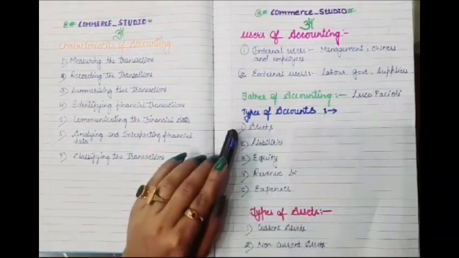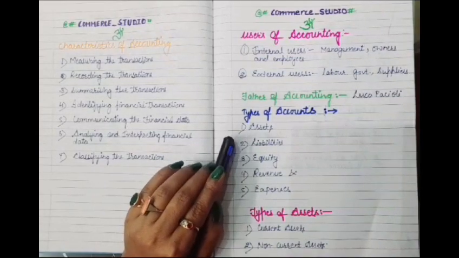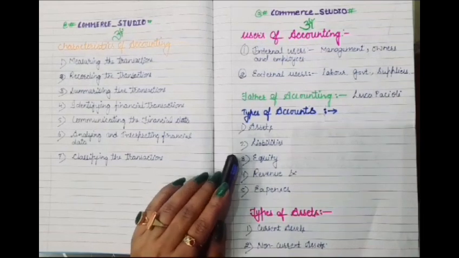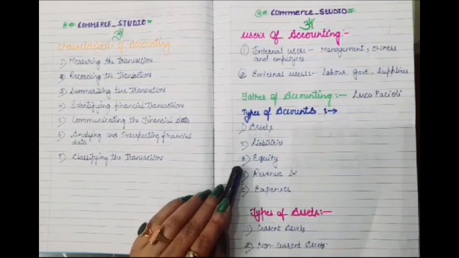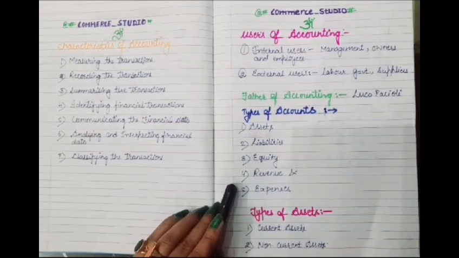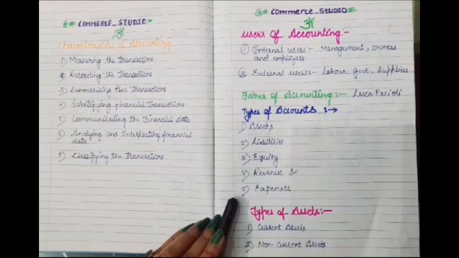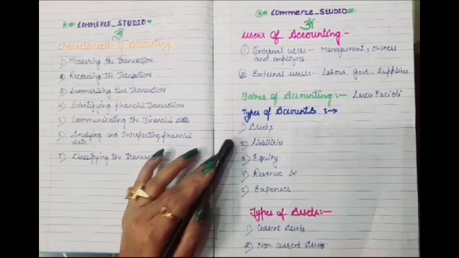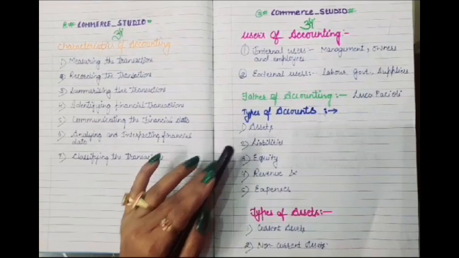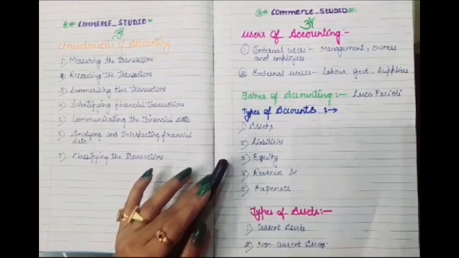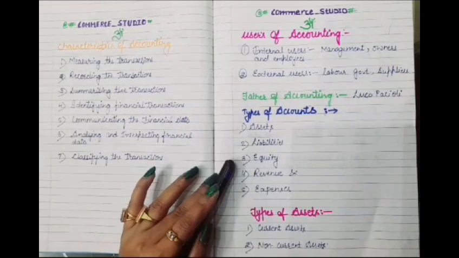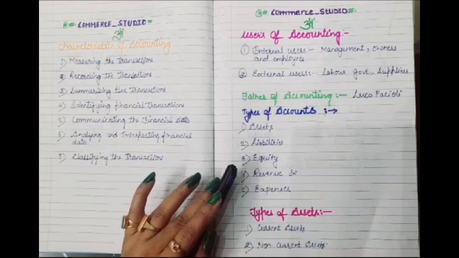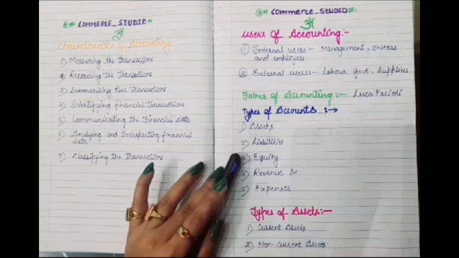Now come to the types of account. There are 5 types of account. The first one is assets, second one is liabilities, third one is equity, fourth one is revenue and the last one is expenses. First I am going to explain you the assets. Assets, it is actually a resource which is owned by a business. Liabilities, exactly what a business owes, it either could be in money, goods or services.